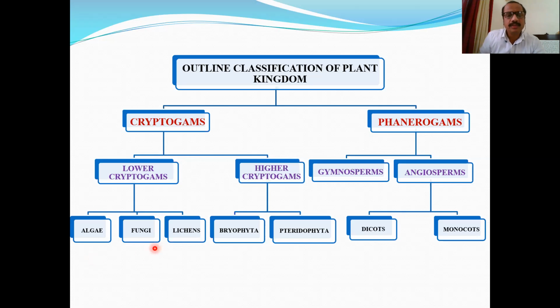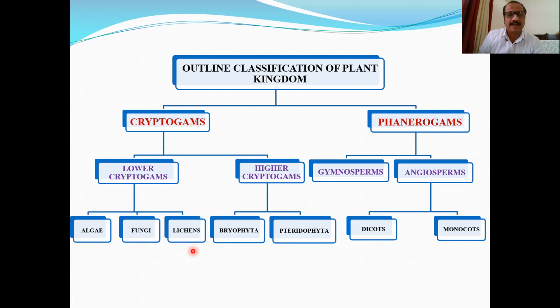What are fungi? Fungi are again small, simple thalloid organisms which are non-chlorophyllous, that is non-green. So they are non-photosynthetic. So they become heterotrophic in mode of nutrition, either parasitic or saprophytic. And these again always have unicellular sex organs, if multicellular without a sterile layer of jacket cells. Algae are aquatic, fungi are terrestrial. There are many examples of fungi like Mucor, Cystopus, Aspergillus, Agaricus, mushrooms. These are some of the examples.